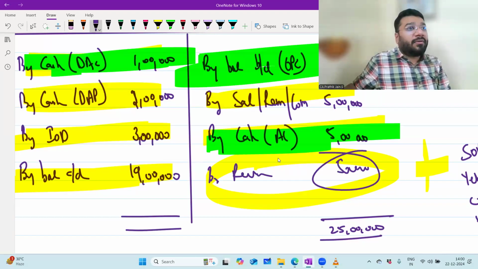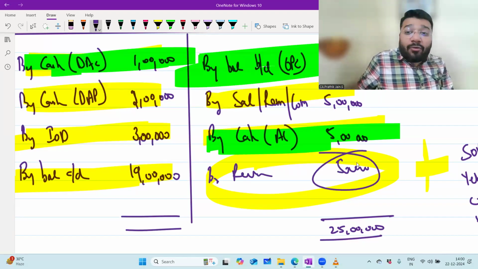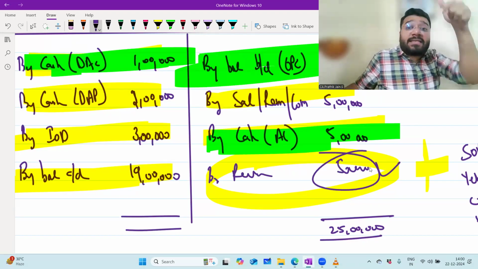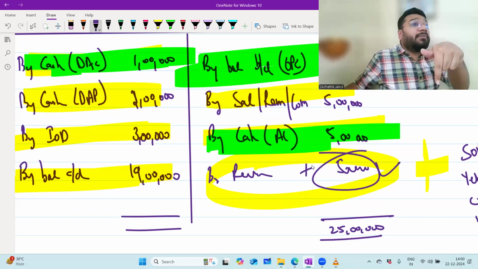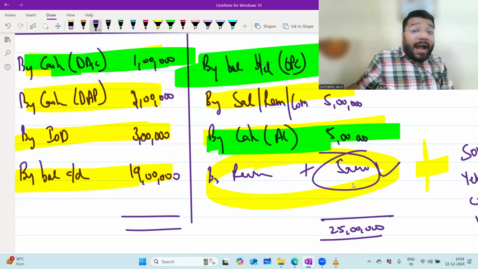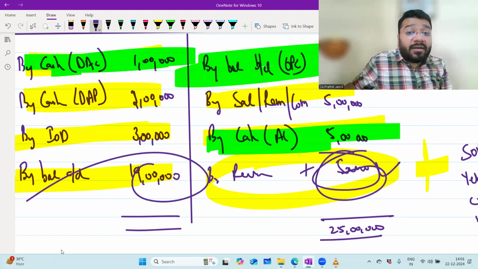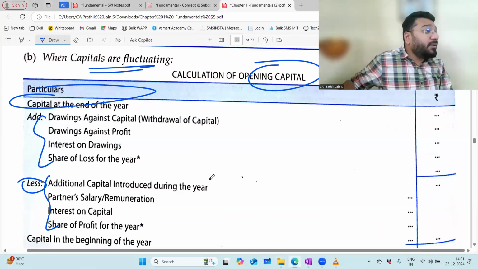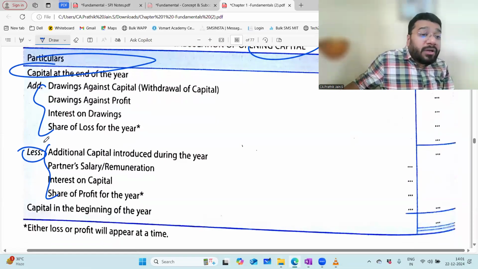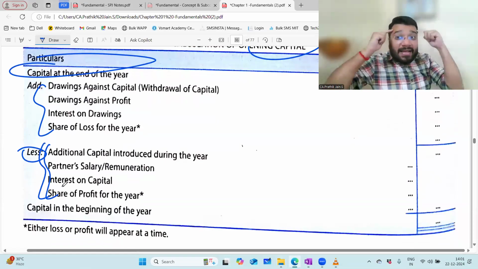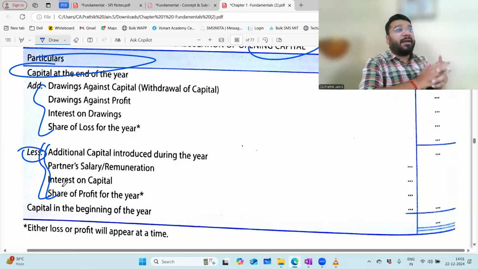What? No. This 5 lakh rupees is credited to the capital account, which means this is added to your opening capital. With the opening capital of 10 lakh, you added this 5 lakh to get this closing capital. So while reversing it, will you not minus the revaluation account? You will minus. But my question is, where have they put minus revaluation here? Since minus revaluation is not given in this format, what will you think?